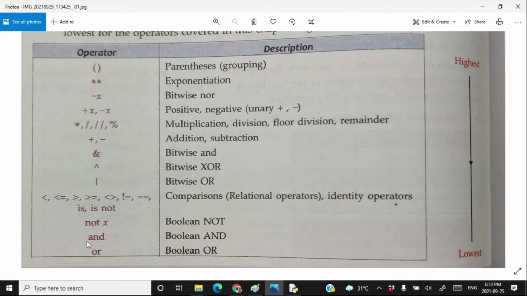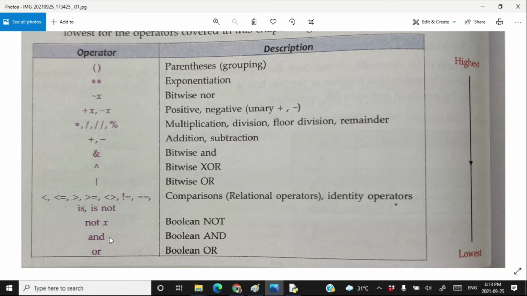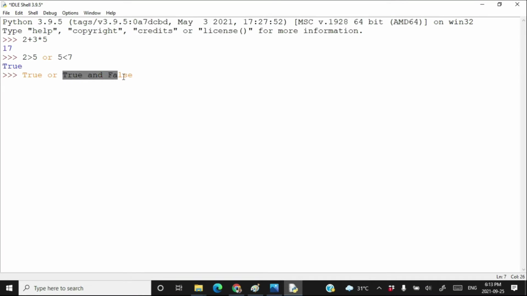Now if you look here, the logical AND operator has more precedence than the logical OR operator. If I write here true or true and false, now tell me what will be the result. I have an OR operator and I have an AND operator. Which one will execute first? Of course, the AND operator is going to execute first because AND has higher precedence than the OR operator. So AND will execute first. True and false will result in false.